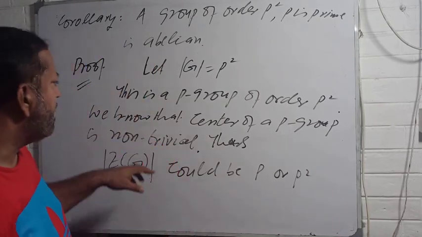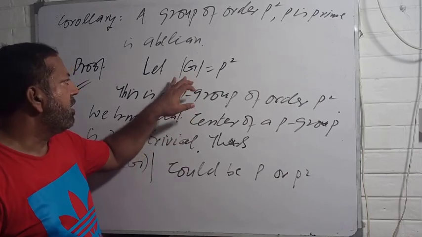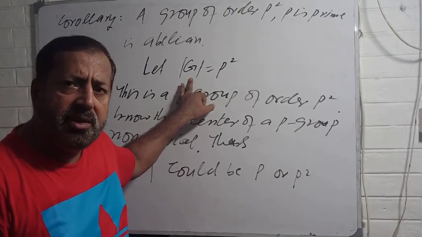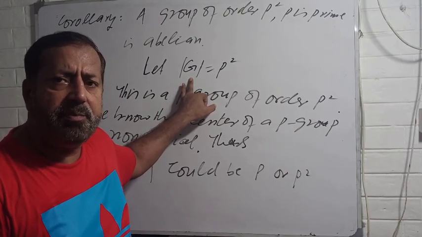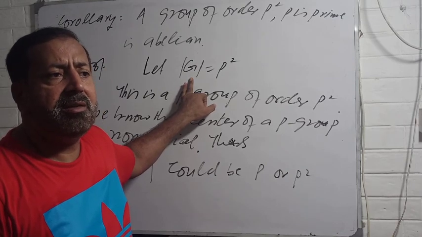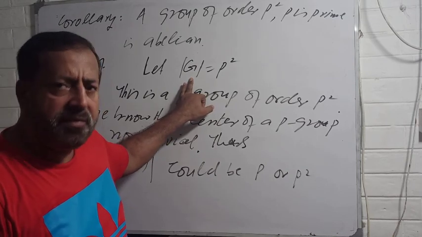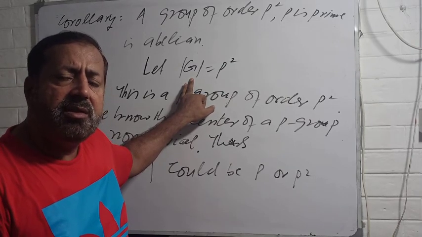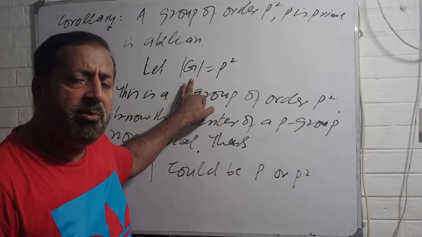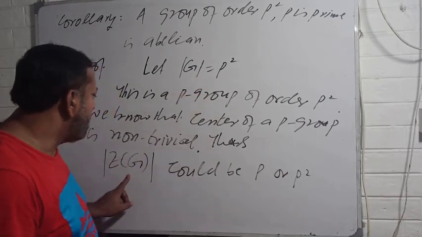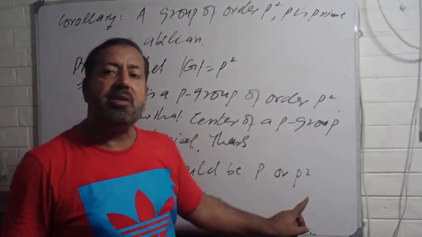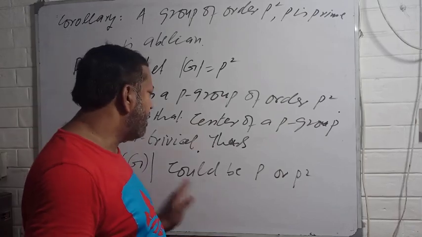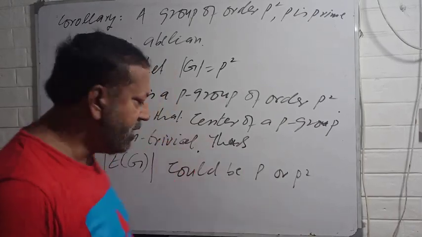By Lagrange's theorem there are three divisors for the order of the center, because the center is a subgroup and the order of a subgroup divides the order of the group. So the order of the center could be 1, p or p square. But the case 1 is false because it's a p group, and the center of a p group is non-trivial, so the center must contain more than one element. That's why the center could have either p elements or p square elements. So we will check whether the center has p elements or p square elements. So let's check.